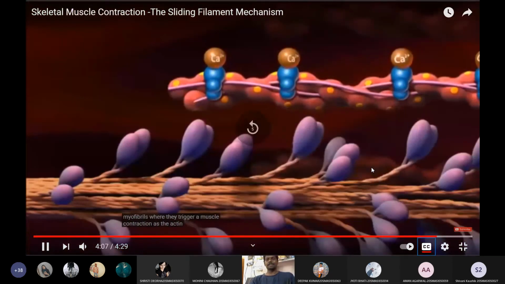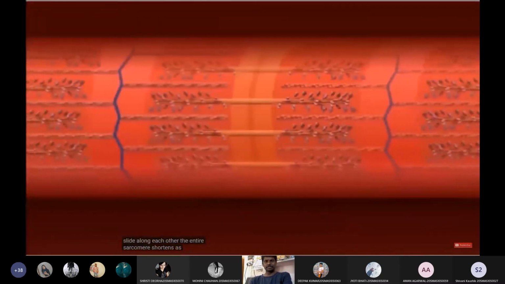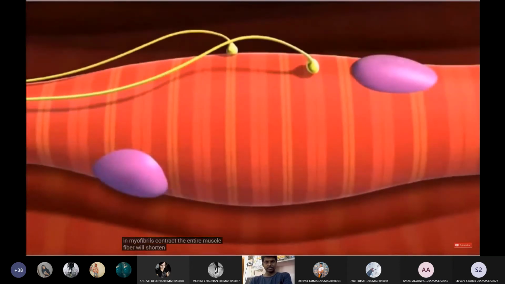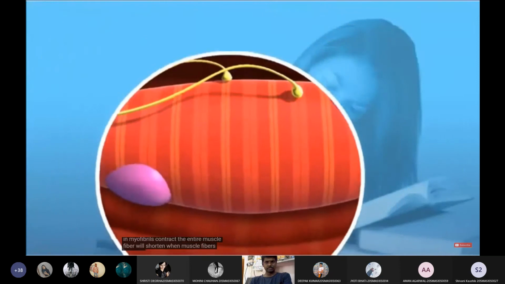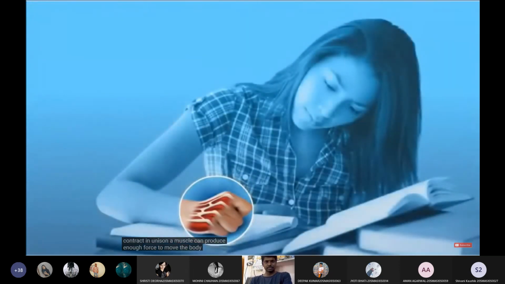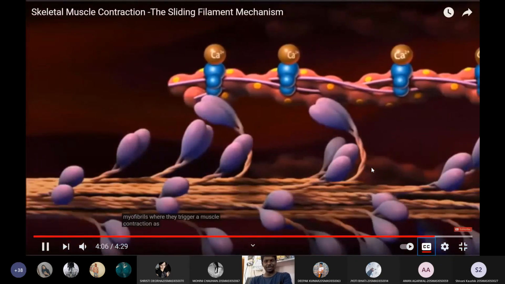In myofibrils, as actin and myosin slide along each other, the entire sarcomere shortens as the Z lines draw closer to the M line. As the sarcomeres in myofibrils contract, the entire muscle fiber will shorten. When muscle fibers contract in unison, a muscle can produce enough force to move the body.